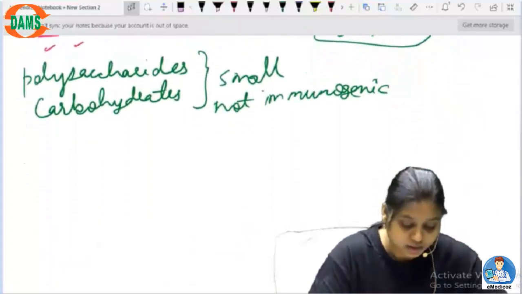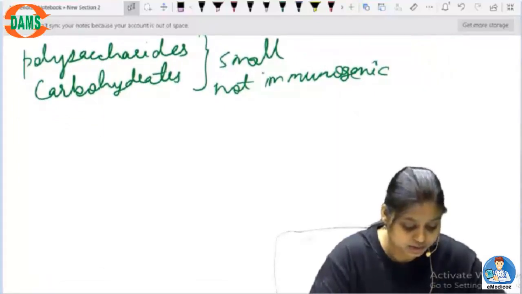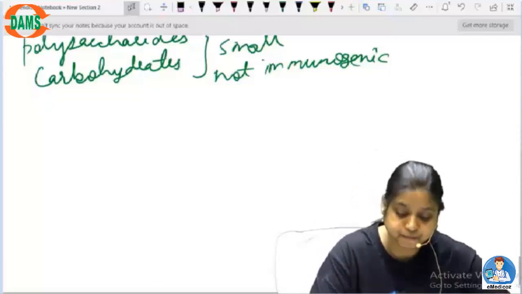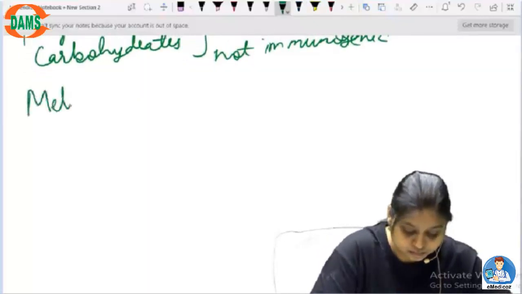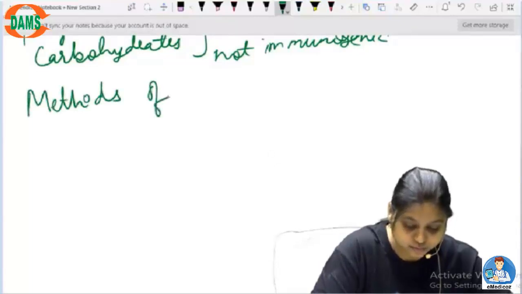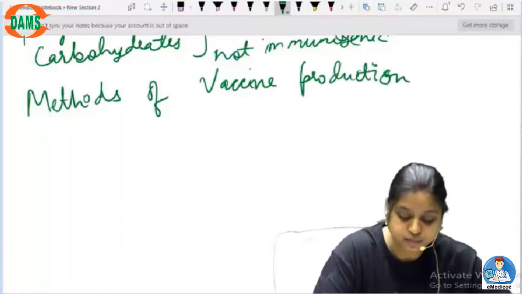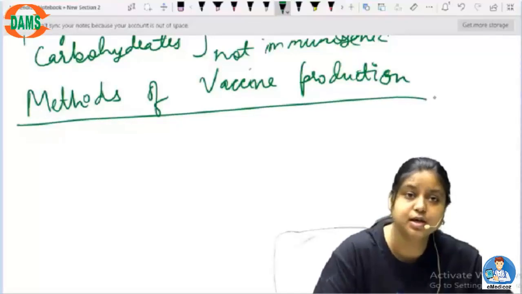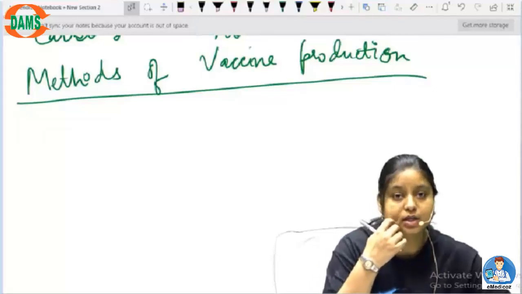Then let's find out the methods by which these kinds of vaccinations can be produced. Methods of vaccine production. By now we know the types of vaccines, and now we'll be dealing with the methods by which vaccines are produced.